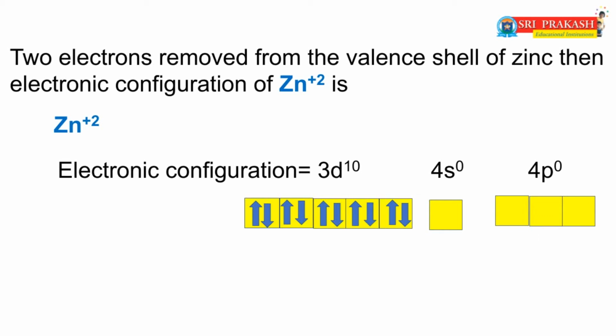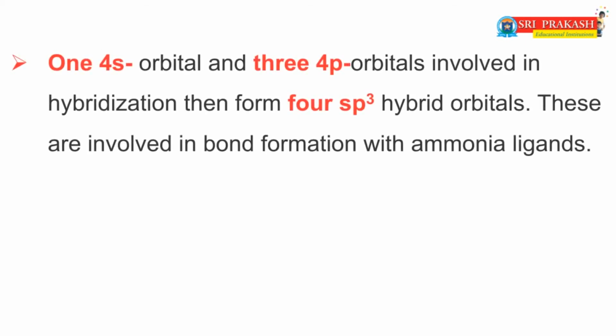That's why one 4s orbital and three 4p orbitals are involved in the hybridization, and form four sp3 hybrid orbitals. These hybrid orbitals are involved in bond formation with the ammonia ligands.